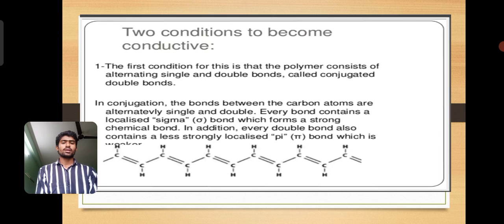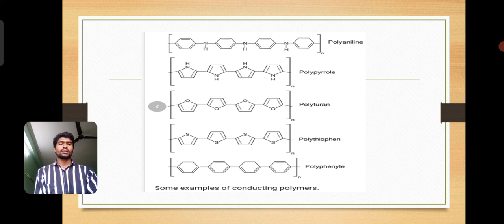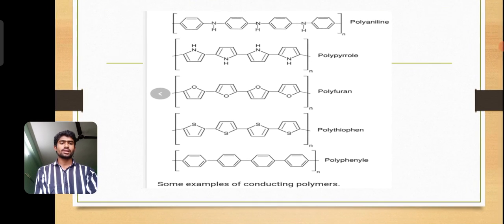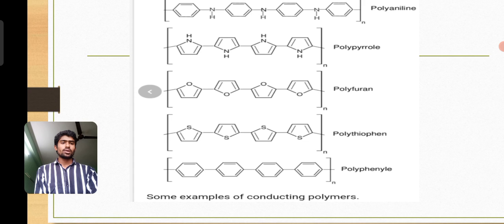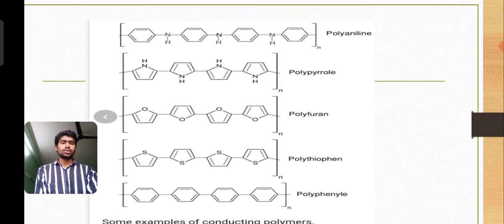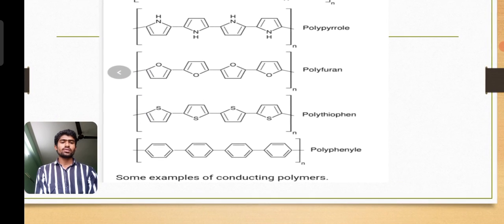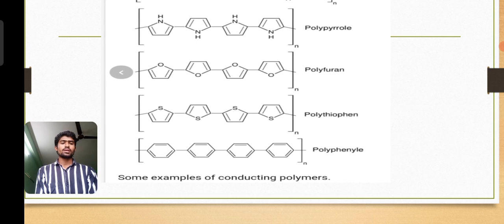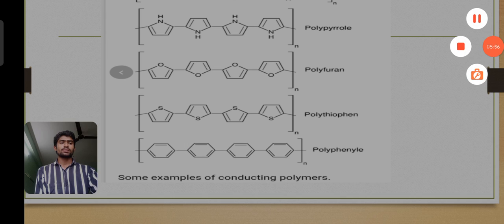and each carbon is connected to 4 other atoms. And some examples for the conducting polymers are polyaniline, polypyrrole, polyfuran, polyethylene and polythiophene.